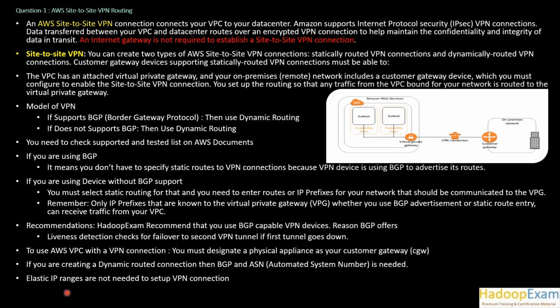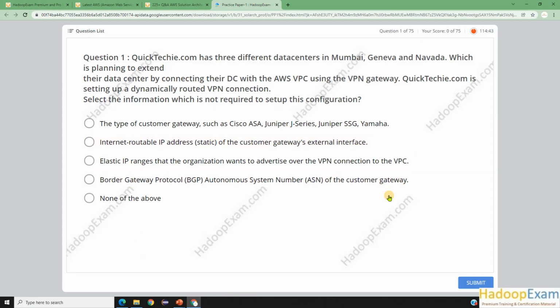So here clearly the options are given. If you go through the given options in this question, the type of customer gateway such as Cisco and Juniper, this is Juniper. So a customer gateway is needed, correct? Basically any type of these, that is what the question is asking. The question nowhere mentions whether you want to use static or dynamic, correct? So you need to consider both options while answering the question.